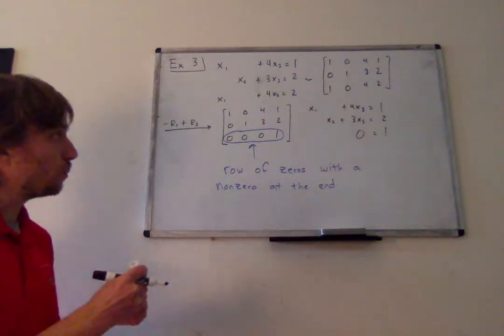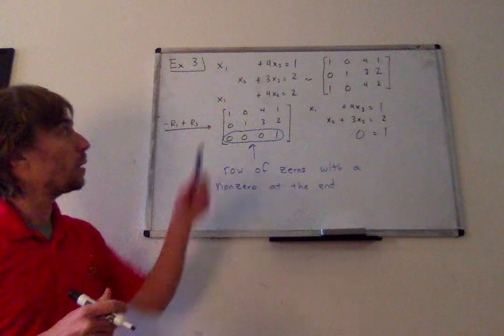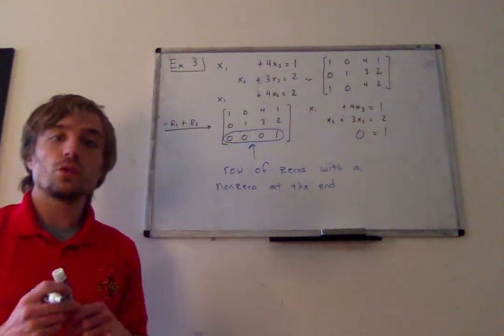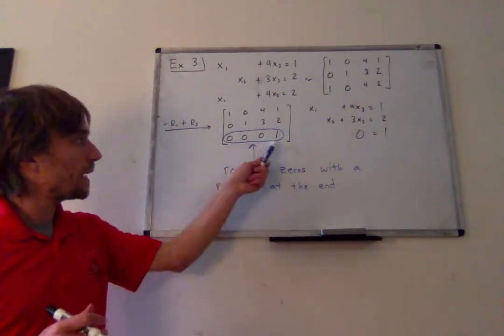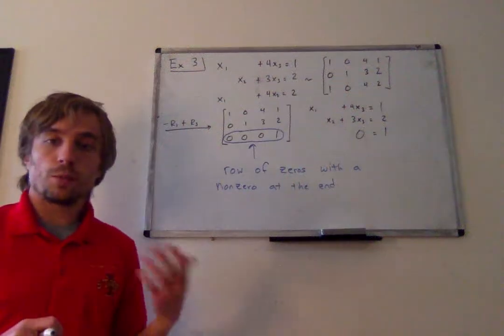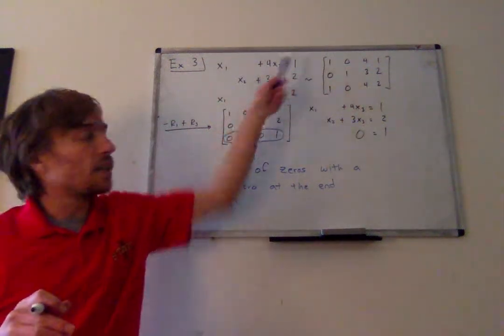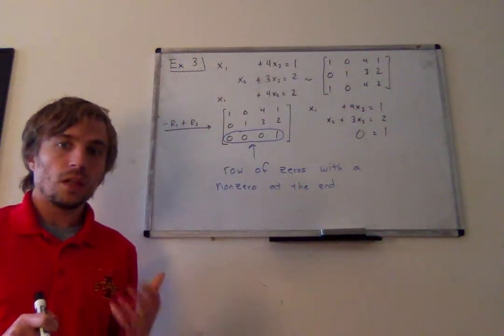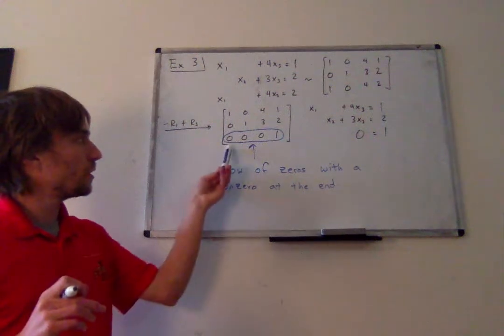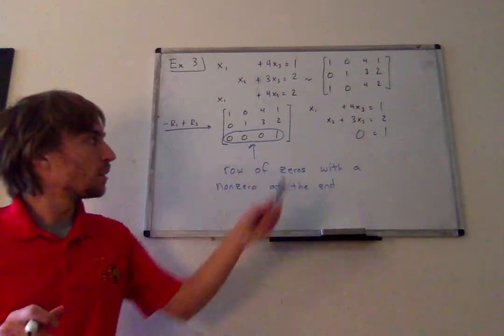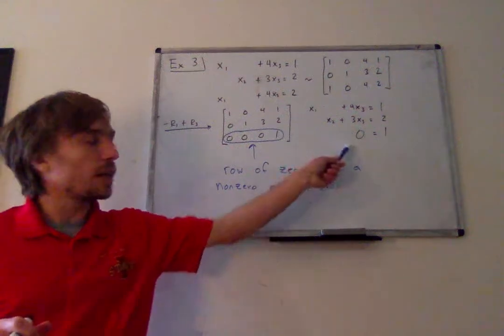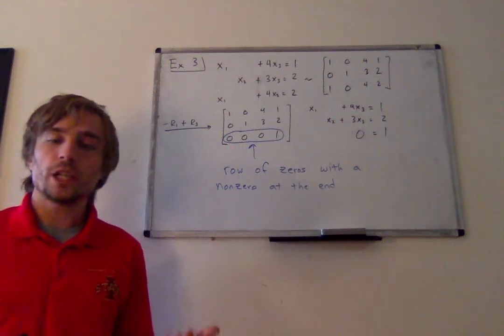Remember this last column, whenever I'm associating these augmented matrices with linear systems, always corresponds to the right-hand side of the equation. But because I've got all zeros attached to the variables, this equation is always going to try to claim that 0 is equal to 1, which it can't.